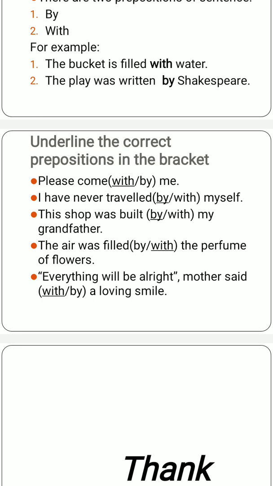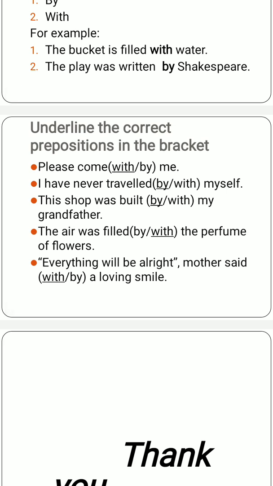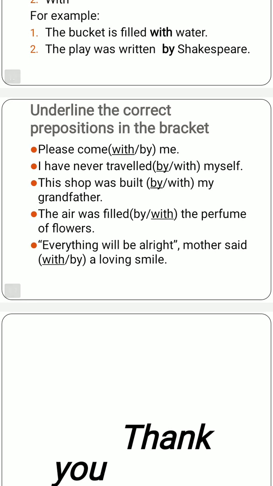Everything will be all right, my mother said with a loving smile. With a loving smile means by smiling. Here we are not using the word by. She was smiling when she said that everything will be all right. That is why she said with a loving smile. By a loving smile नहीं होता, हमेशा with a loving smile होता है. एक smile के साथ, एक प्यारी सी smile के साथ. साथ के लिए we use the word with, as we have learned in the first sentence also. मेरे साथ चलो, please come with me.